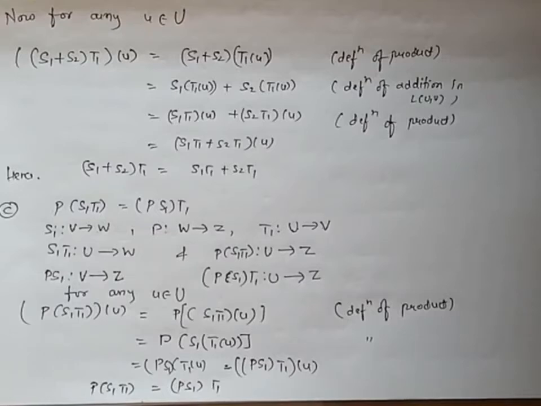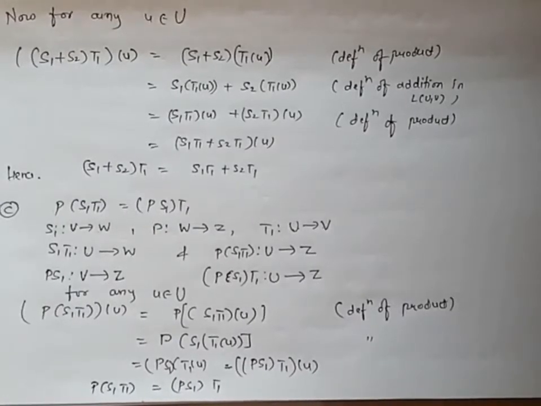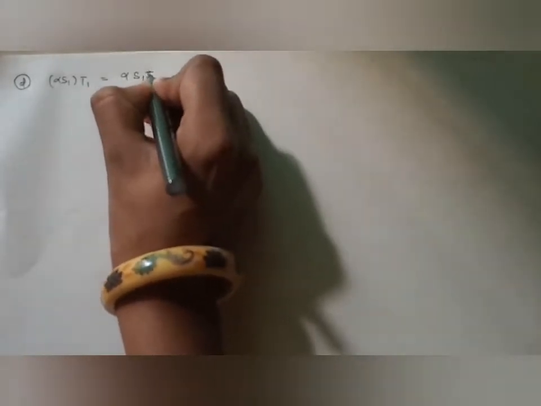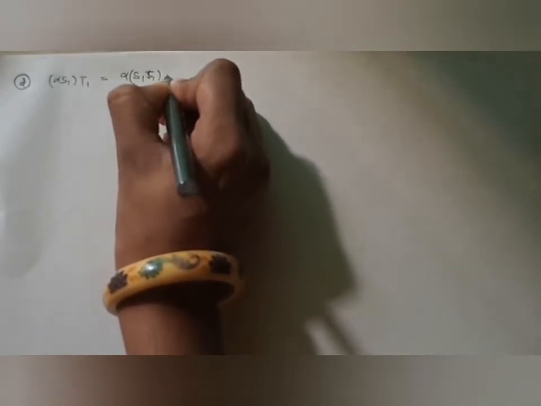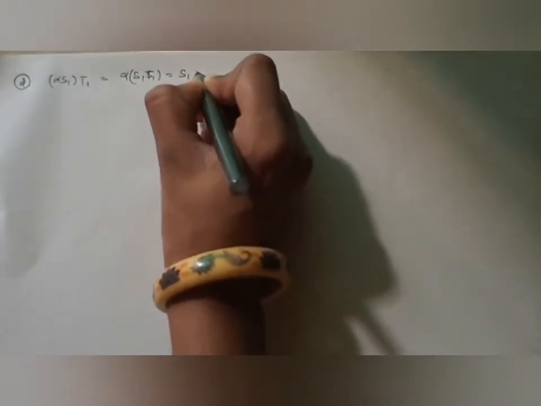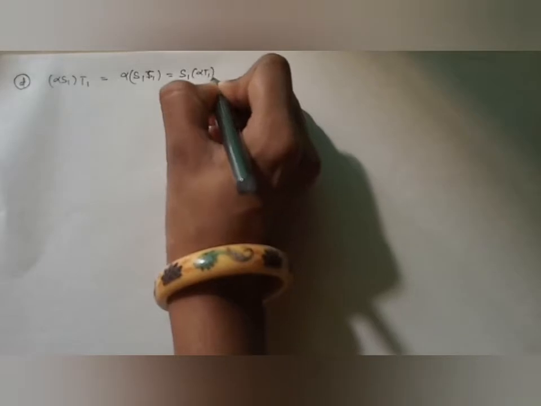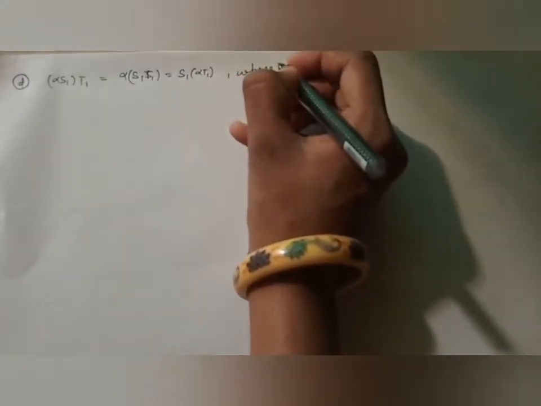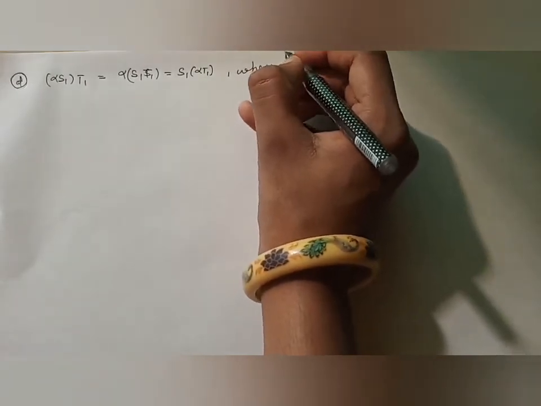Now we're left with the fourth and fifth. For the fourth, we have to prove that alpha S1 T1 is equal to alpha S1 T1 is equal to S1 product of alpha T1, where alpha is a scalar.